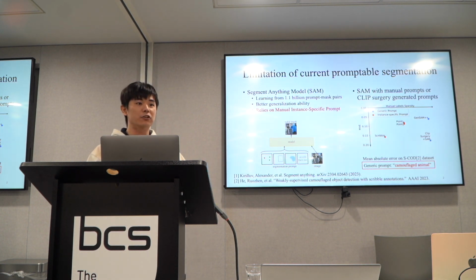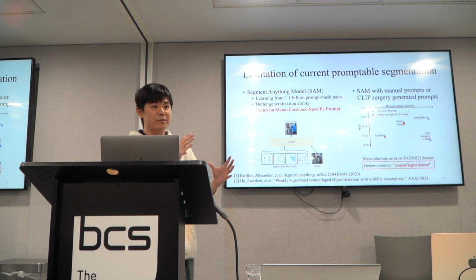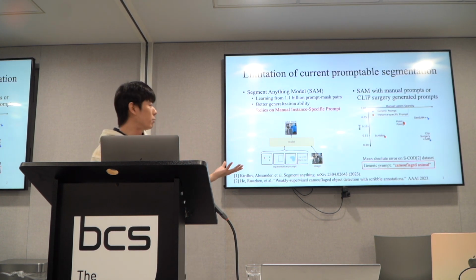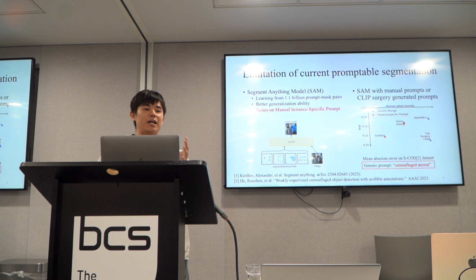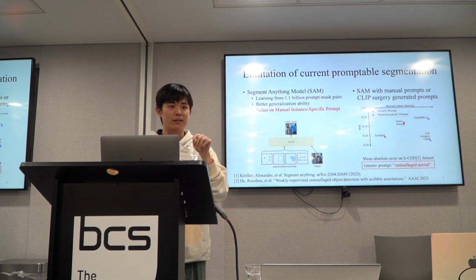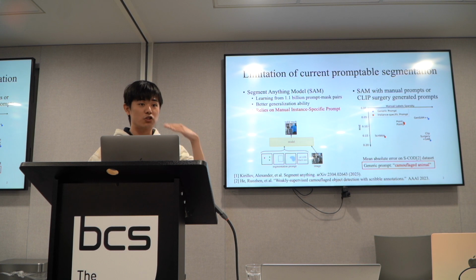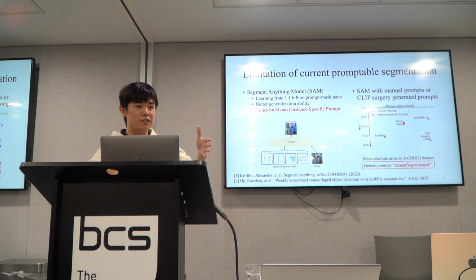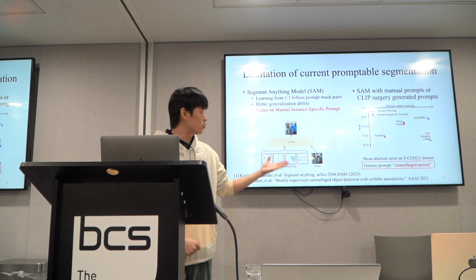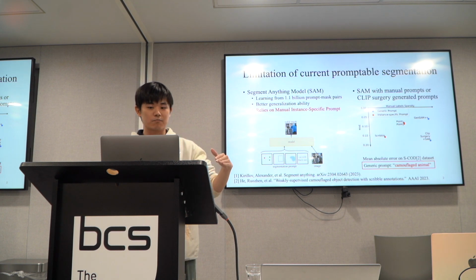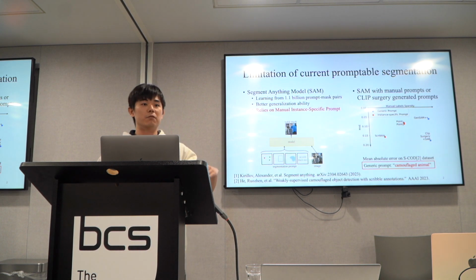We know SAM now cannot straightforwardly take vocabulary as input. So we borrow a model called CLIP Surgery. CLIP Surgery is very simple. It tries to utilize the attention map to transfer the vocabulary into a point or heat map. And then we just select the threshold proposed by its authors to transform it into high-confidence positive and negative prompts and feed them both into SAM to see whether the result can be good. And you can see here, CLIP Surgery plus the SAM model can really work, but it has some problems. So you can see its pipeline can really work, but only in some situations.